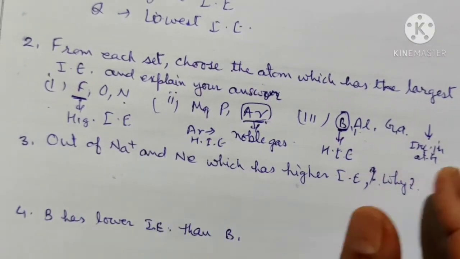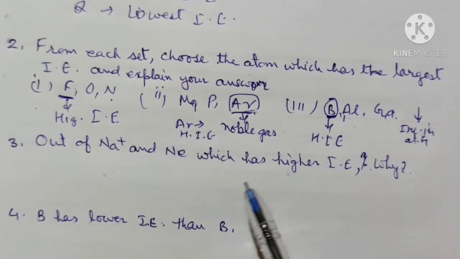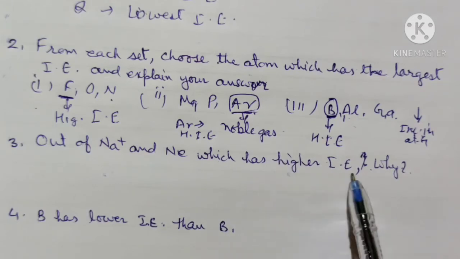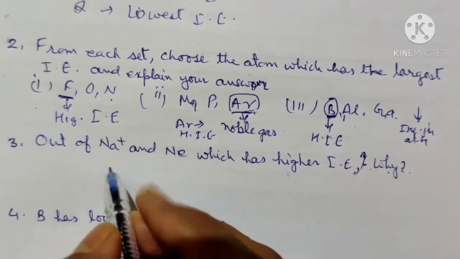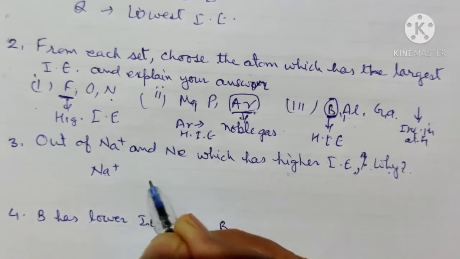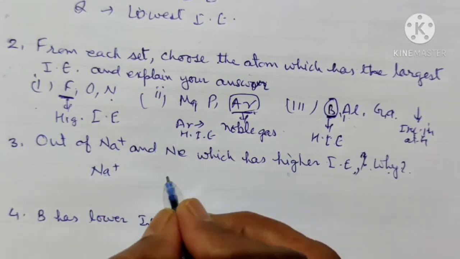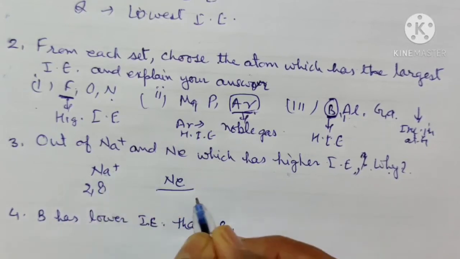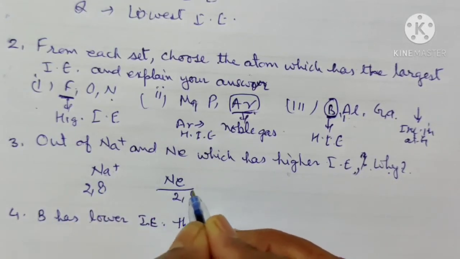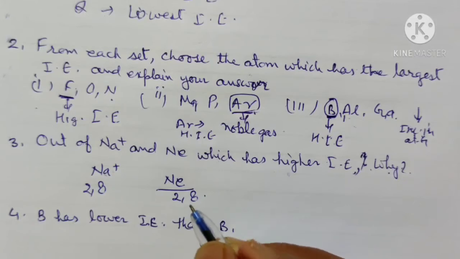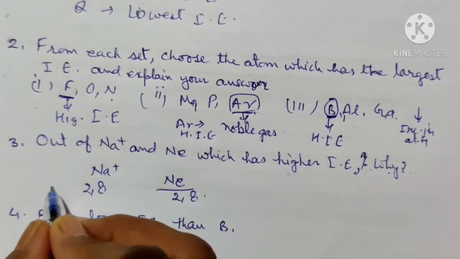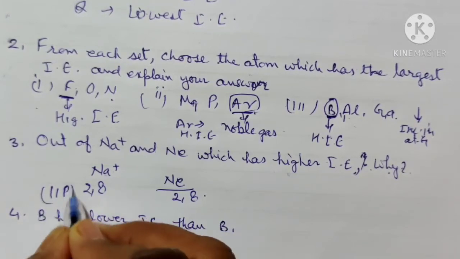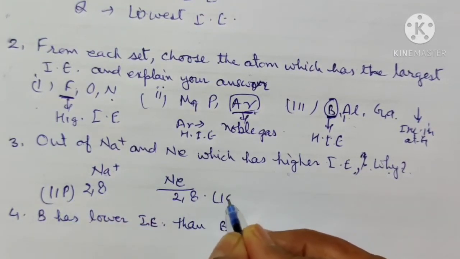Now the next: out of sodium and neon, which has higher ionization enthalpy and why? Here the sodium ion will have higher ionization enthalpy than neon, because both have the 2s2 2p6 electronic configuration. They are isoelectronic species. But sodium has 11 protons in its nucleus, whereas neon has only 10.